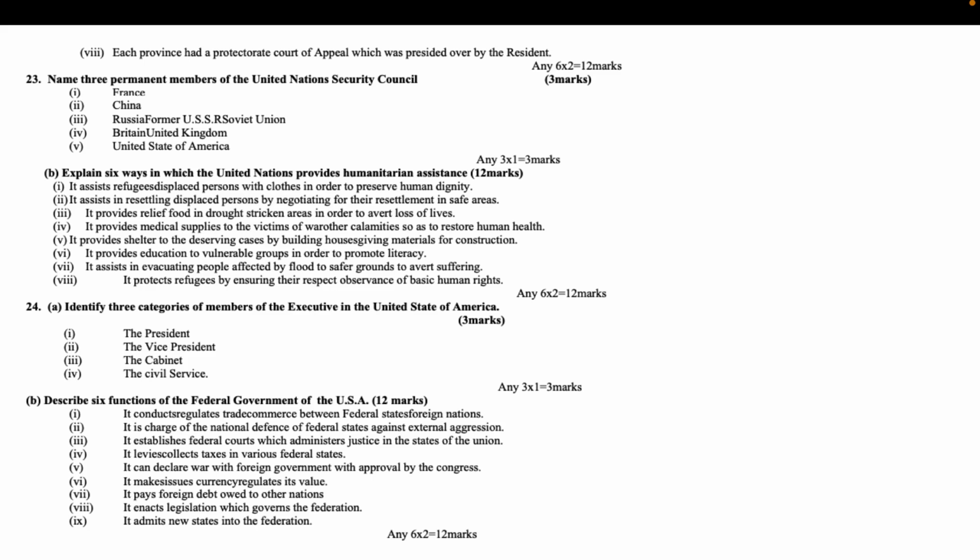It can declare war on foreign governments with approval by the Congress. It makes and issues currency and regulates its value. It pays foreign debt owed to other nations. It enacts legislation which governs the Federation. It admits new states into the Federation.